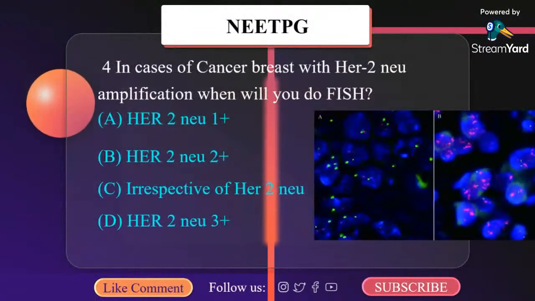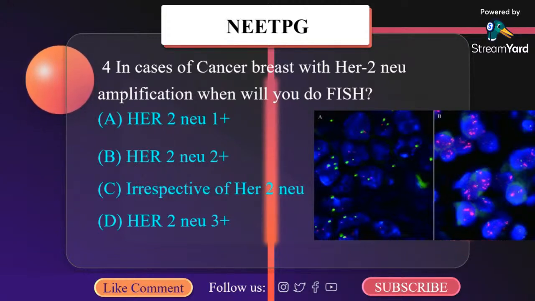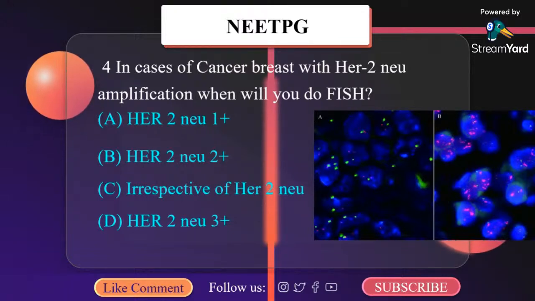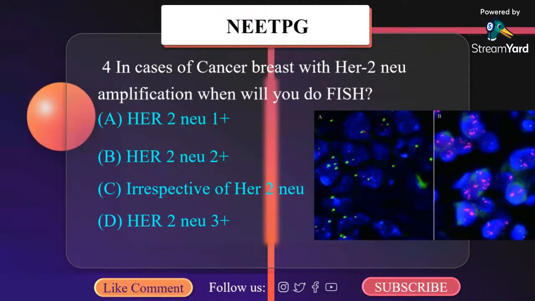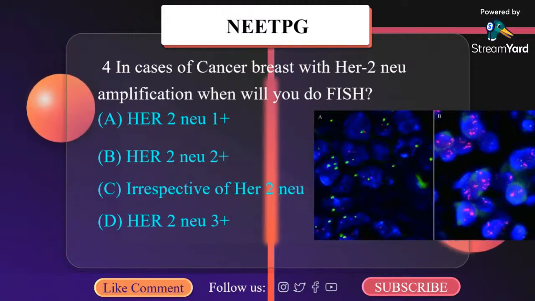In cases of cancer breast with HER2 neu amplification, when will you do FISH? A. HER2 neu 1 plus, B. HER2 neu 2 plus, C. Irrespective of HER2 neu, and D. HER2 neu 3 plus.